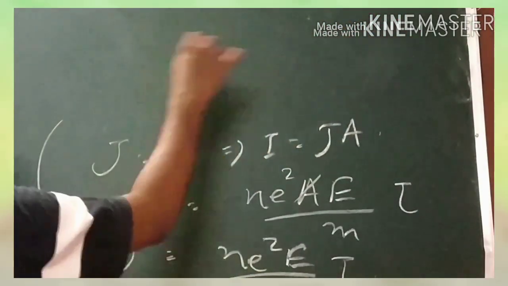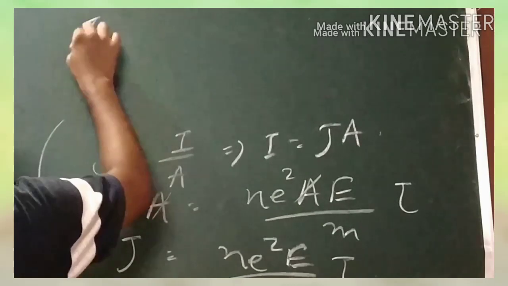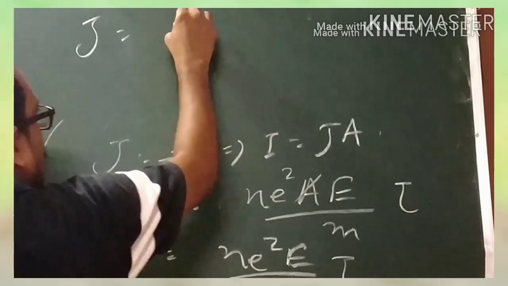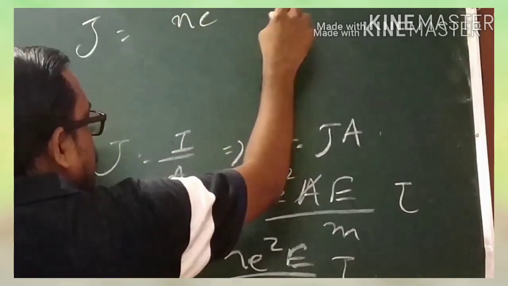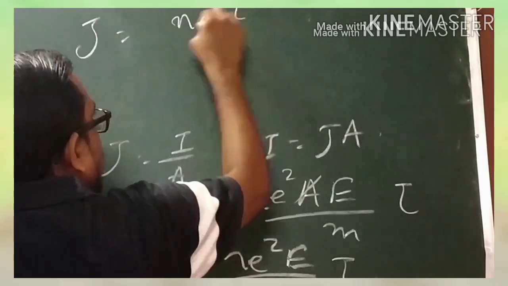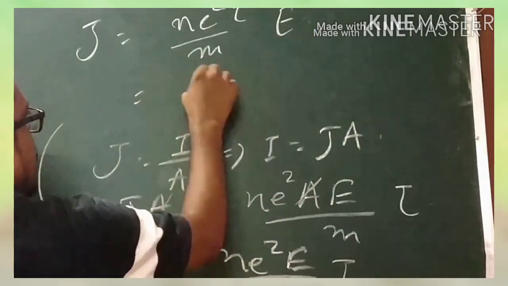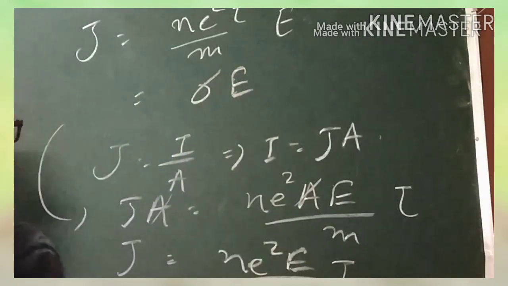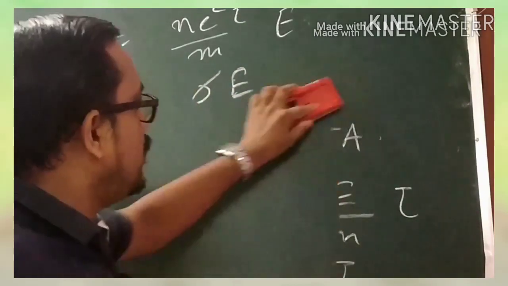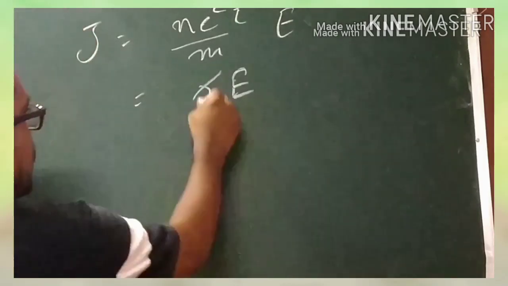So now again this J will be equal to N square tau by m and into E. So now we can write this as sigma into E. From the definition we know this sigma means the conductivity.